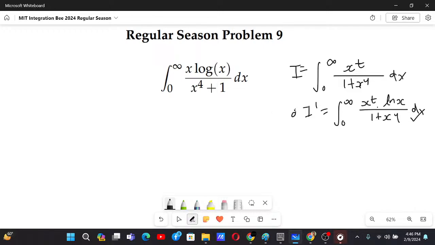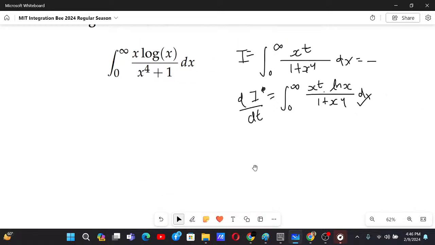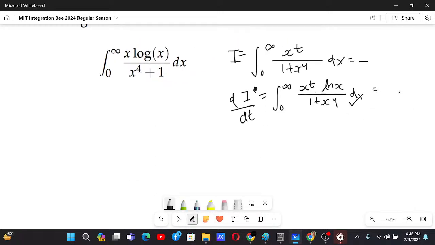So if you have the answer for this integral, you can differentiate that answer and also get an answer for this integral. Now substitute t equals 0, sorry, t equals 1 and get the answer.